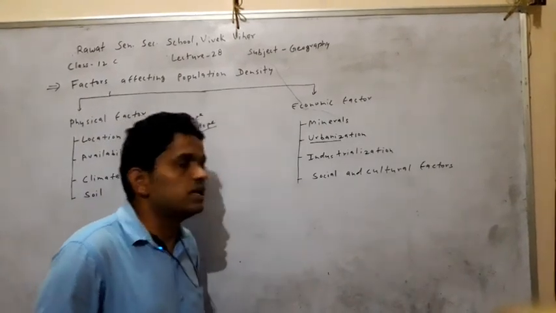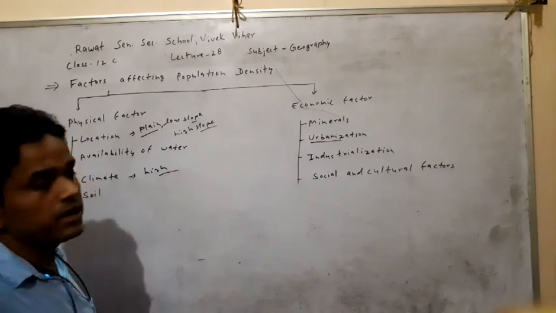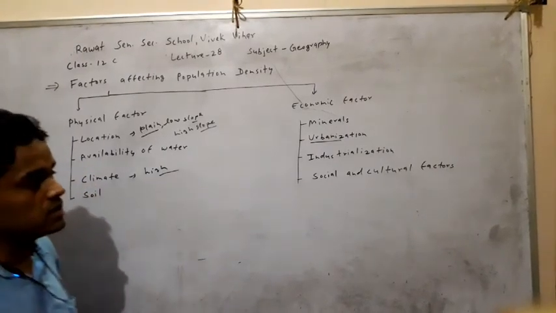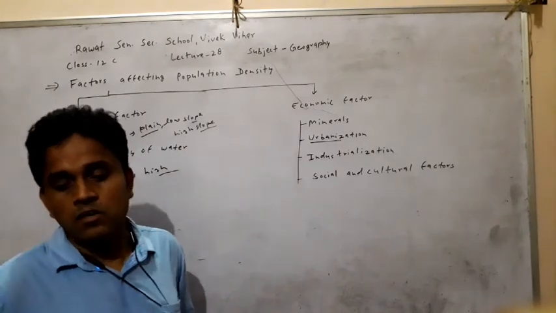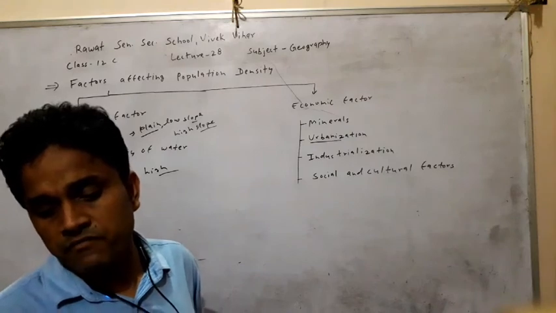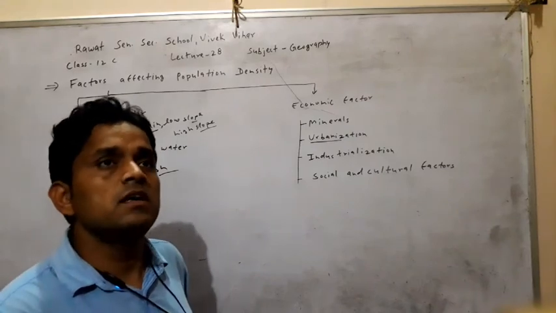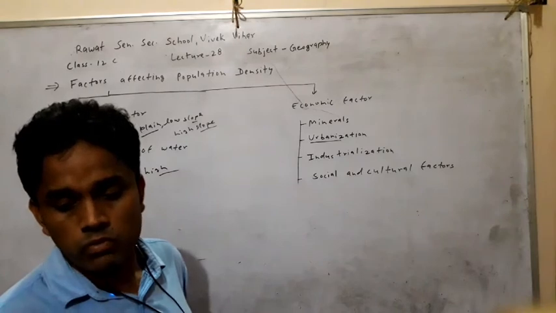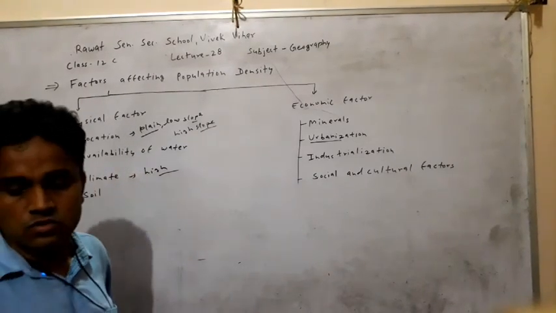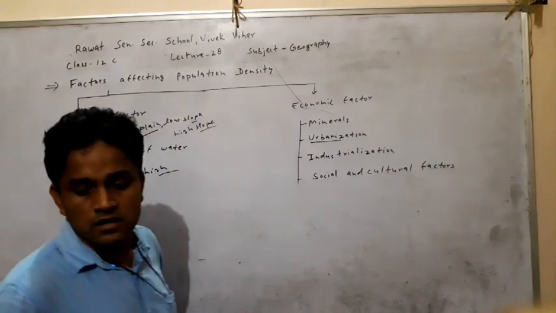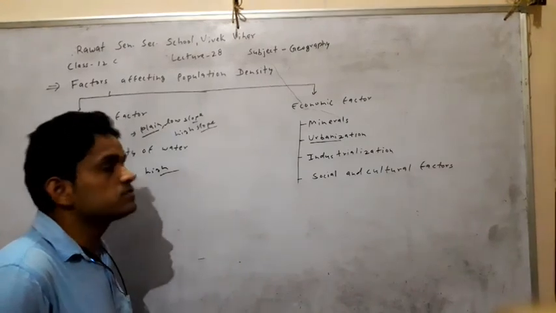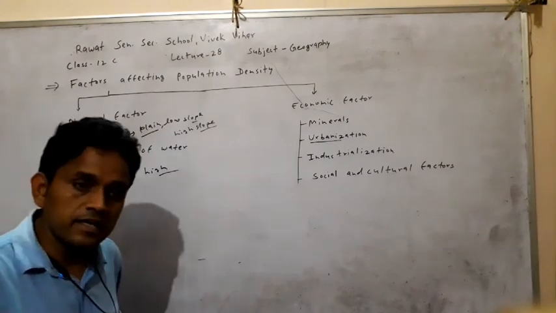And the last, social and cultural factors also affect the population density. Religion, political thought, government effort and social culture are the main factors affecting the population density. Clear?